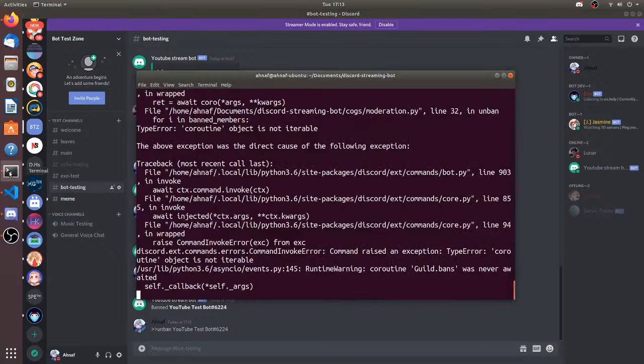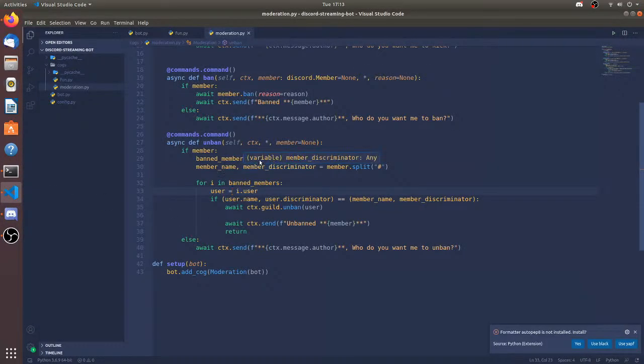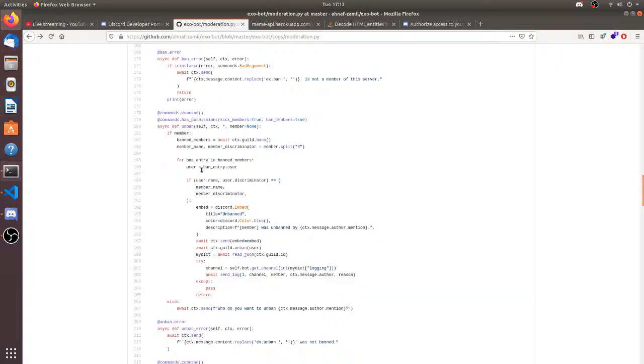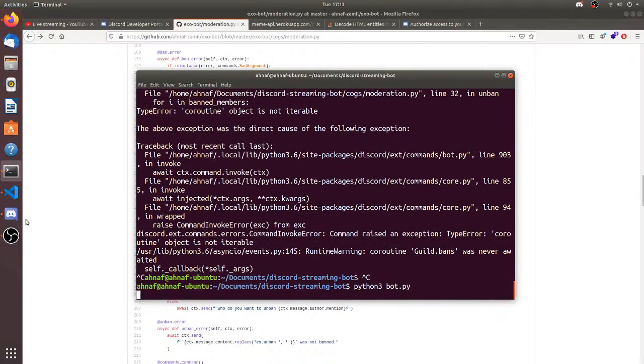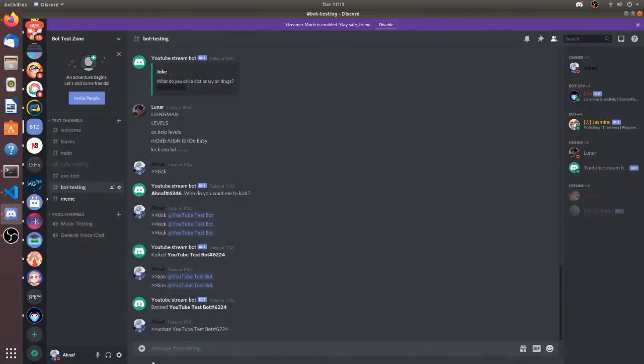And ban. I hope this works. Guild.bans was never awaited. Await. Oh, that's a method. Shoot, I forgot, that's a method. It's going to be returning a trace malloc. Now let's unban.